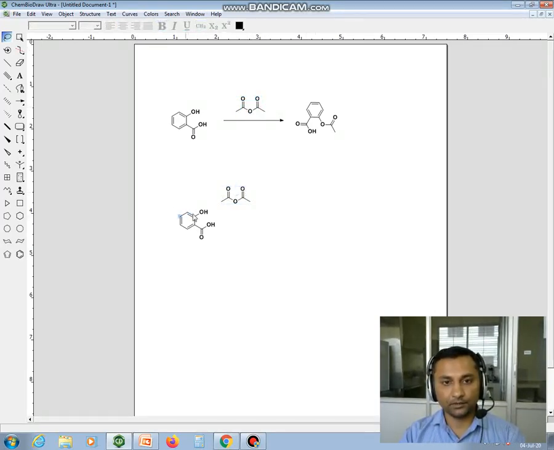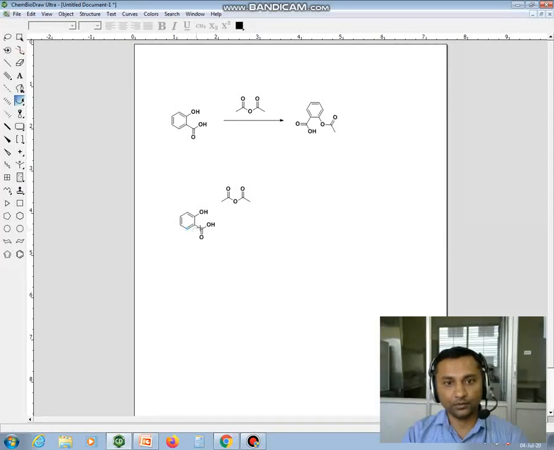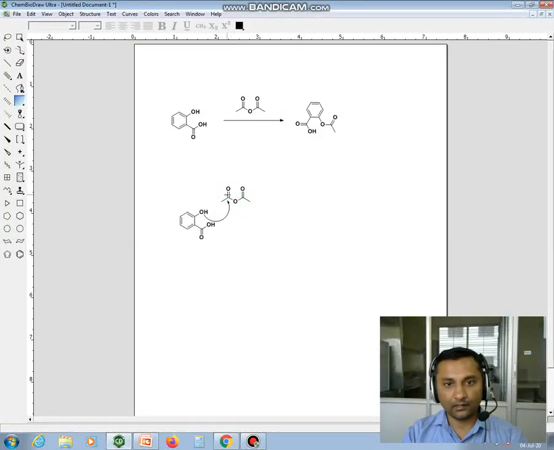So we know that this OH will act as a nucleophile and you can choose the arrow. So here this OH will attack at this carbonyl. Okay, when it attacks the carbonyl, this double bond will shift towards this oxygen. So you will get a negative charge here.